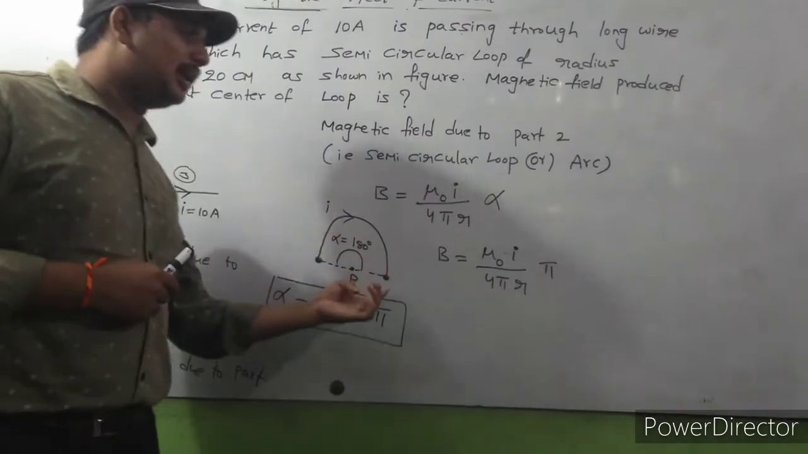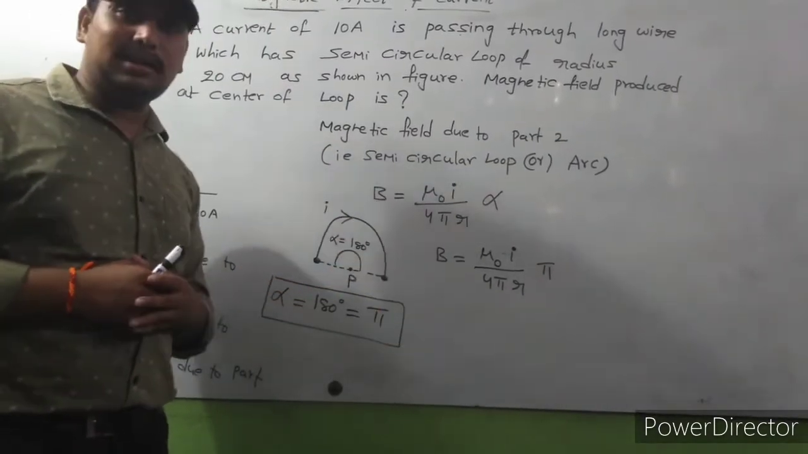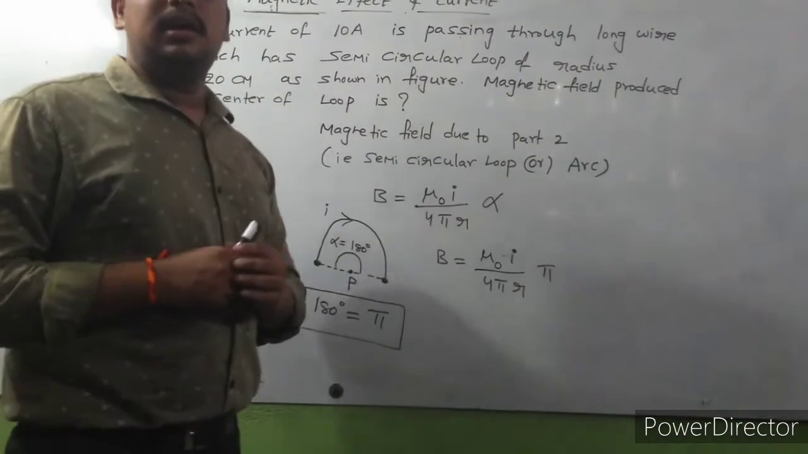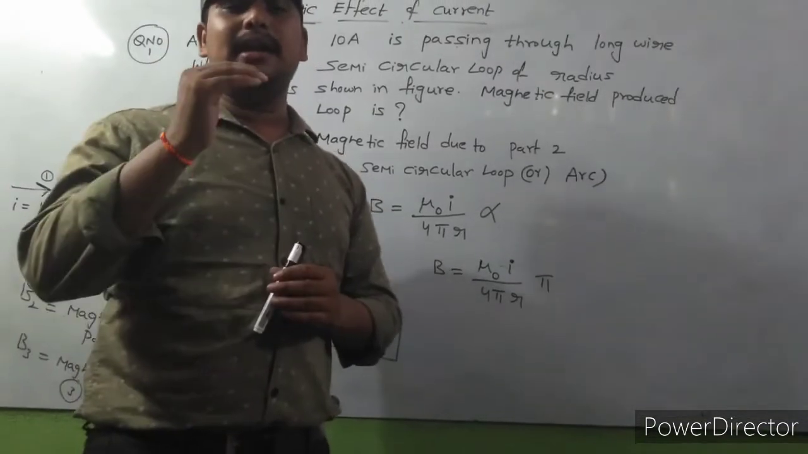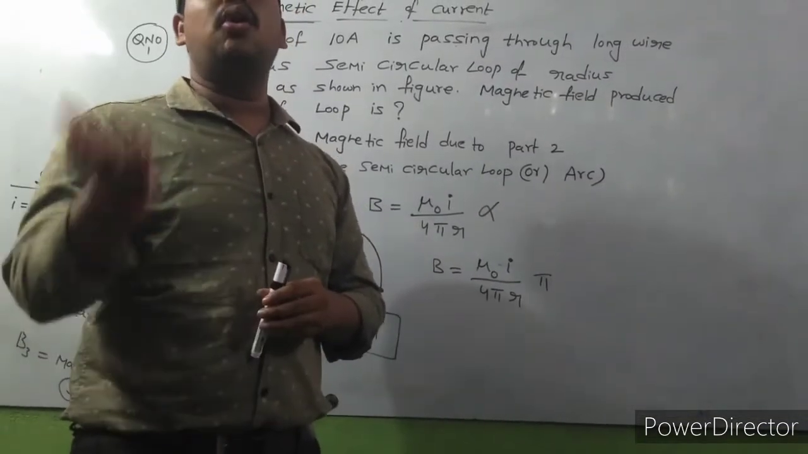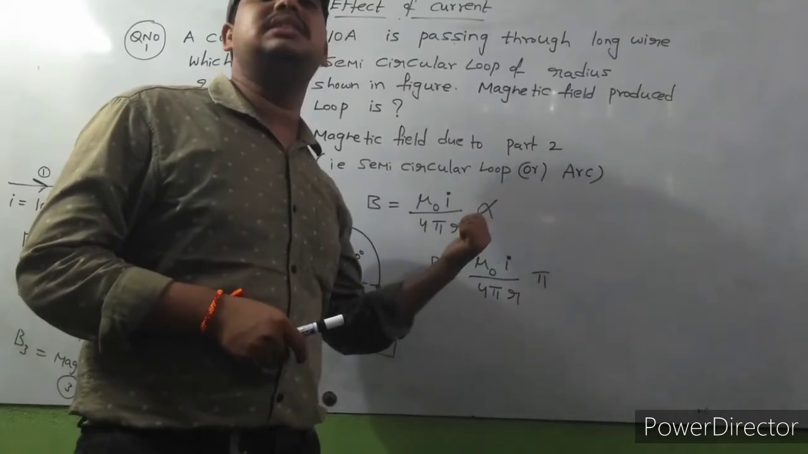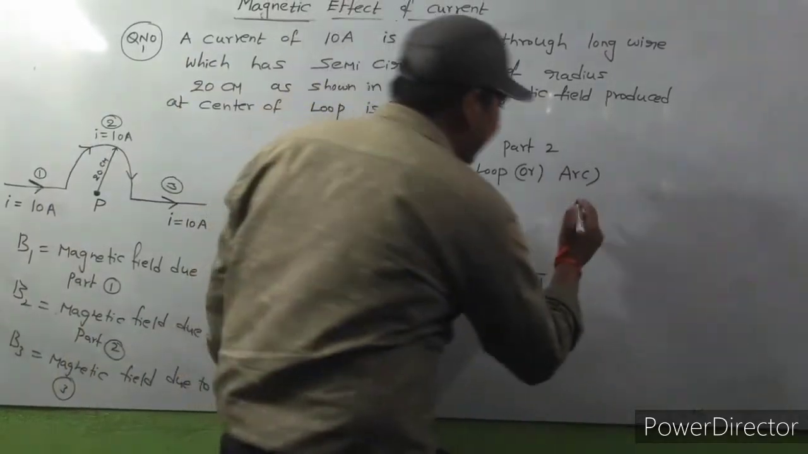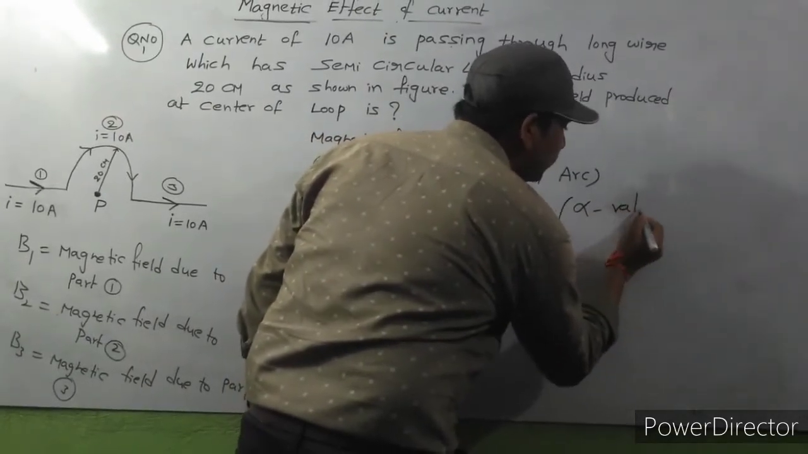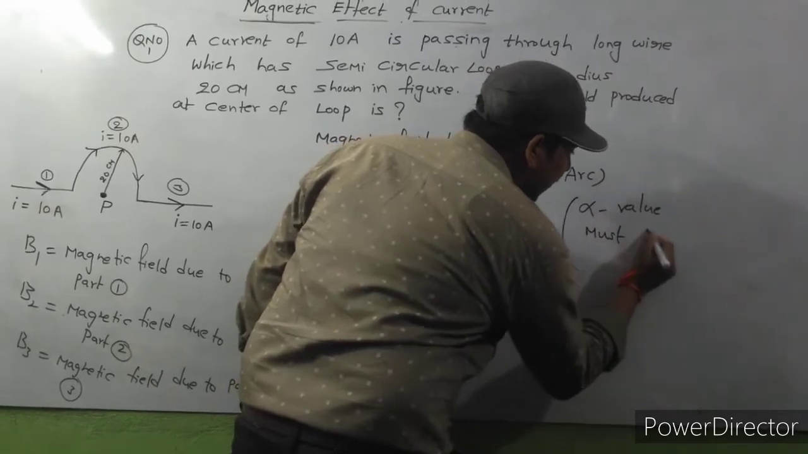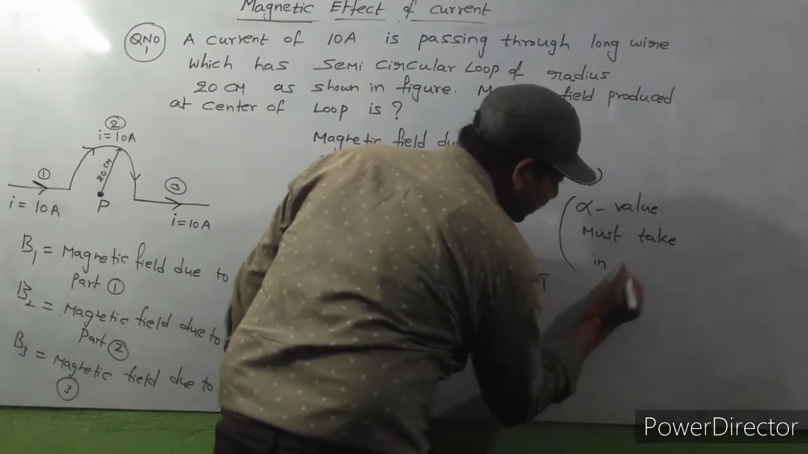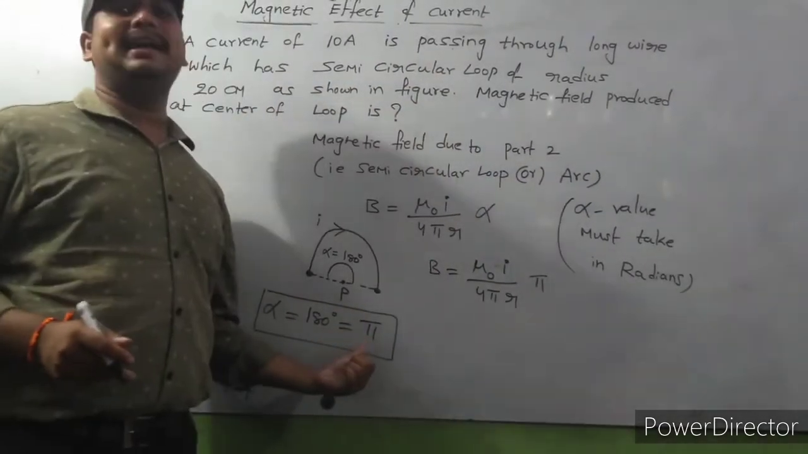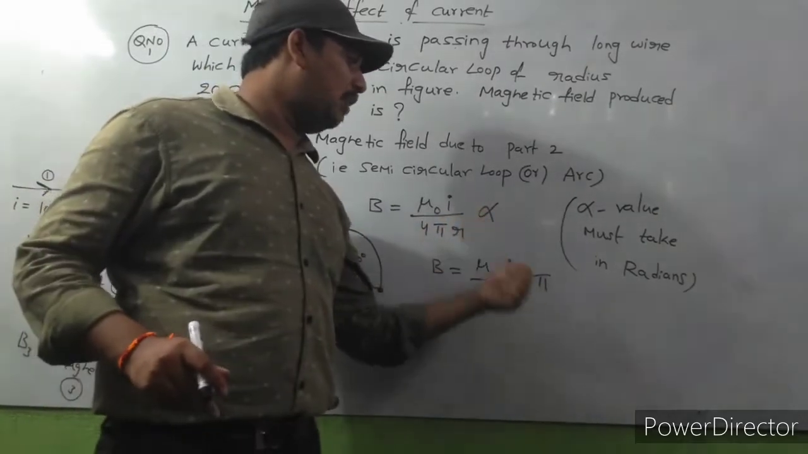Here this is a semicircular arc. For a semicircular arc, alpha value is 180 degrees. I already told you, whenever an angle is there, that angle must be converted into radians, then only can we substitute that value in this formula. So alpha must be taken in radians. You know already 180 degrees is equal to pi radians. That means I substitute pi instead of alpha.